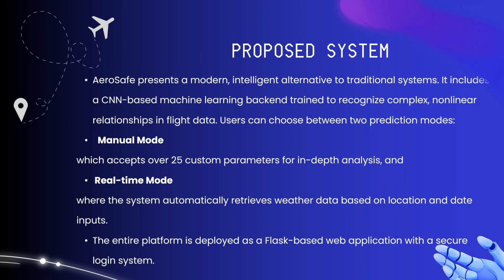That's why we are going for the convolutional neural network. As I mentioned earlier, it uses manual mode as well as real-time mode. What does manual mode mean? It is for the technical prediction. What does real-time mode mean? It is for the passenger prediction.